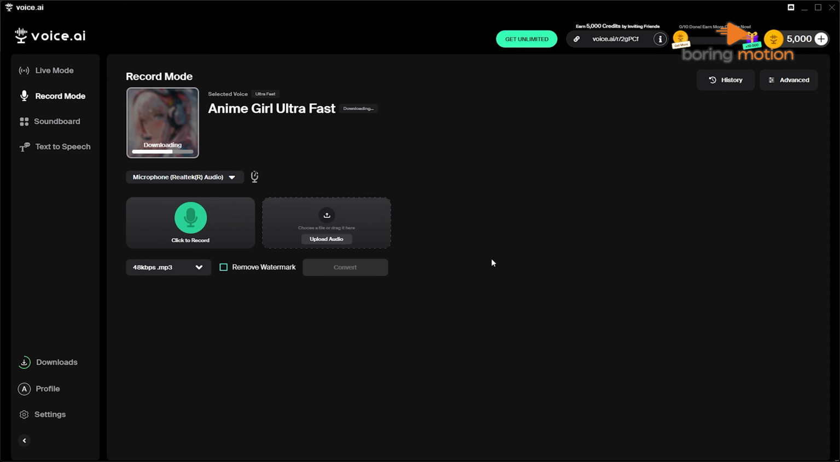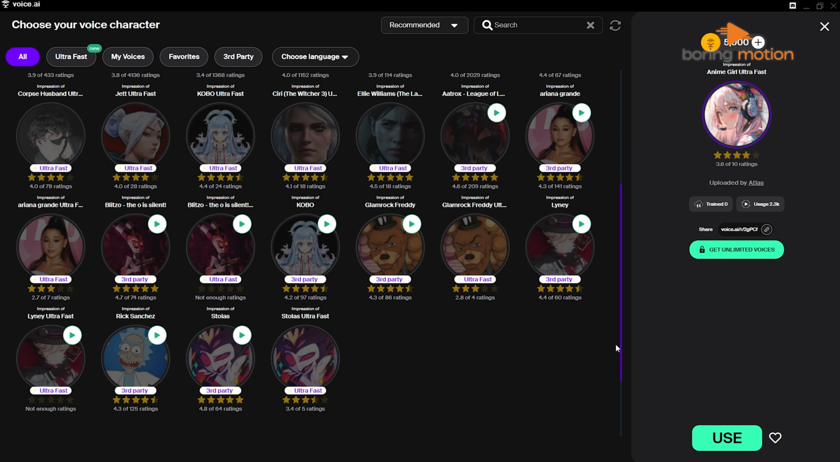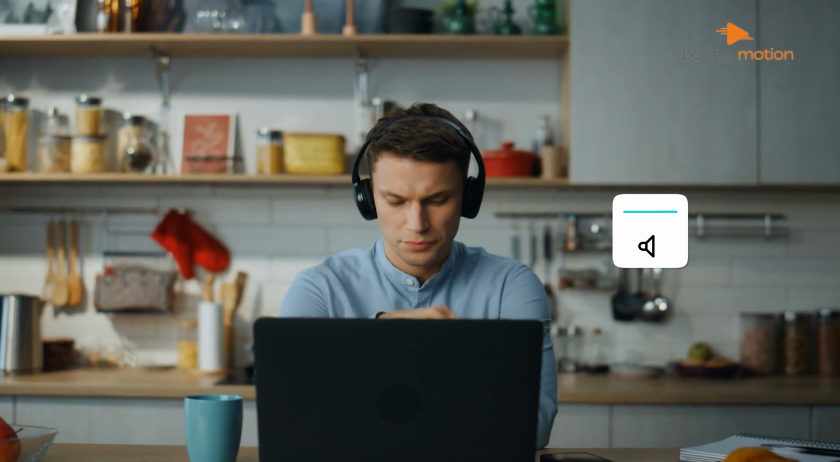Once installed, open the application, and you'll be greeted with an intuitive interface. Here, you'll have the option to explore various voice models, settings, and customization features. Before proceeding, ensure that your internet connection is stable, as some features require online processing to deliver the most accurate and high-quality voice transformation.